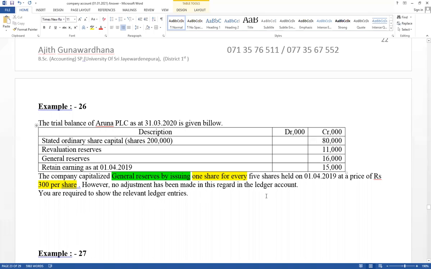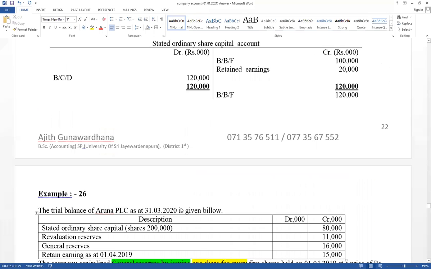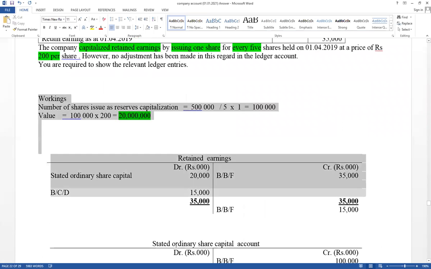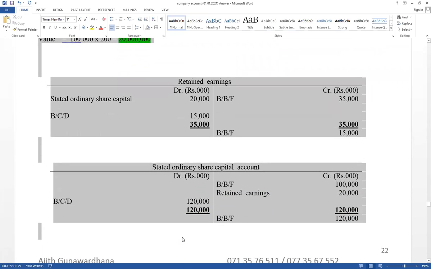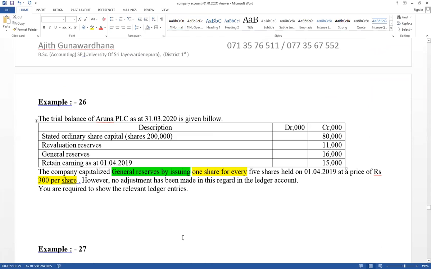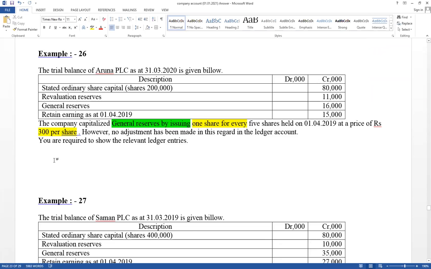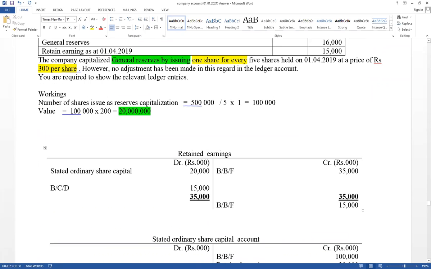Right, first one: calculate number of shares and value and prepare the ledger account also. Reserves capitalization. First, try to calculate the number of shares. After that, think about value. Number of shares available in the trial balance.